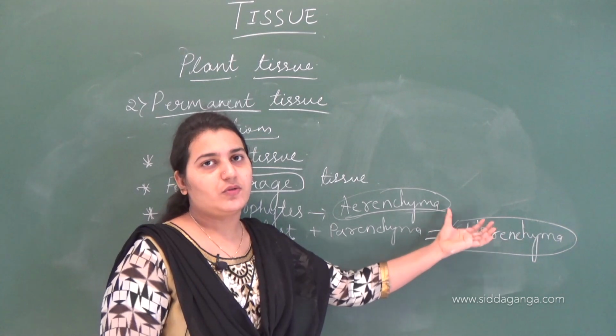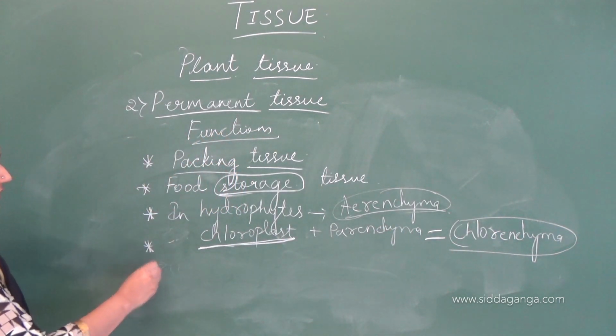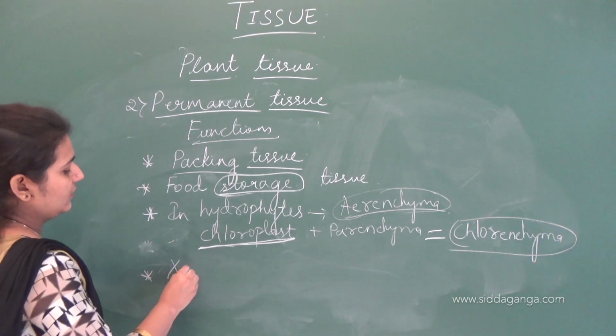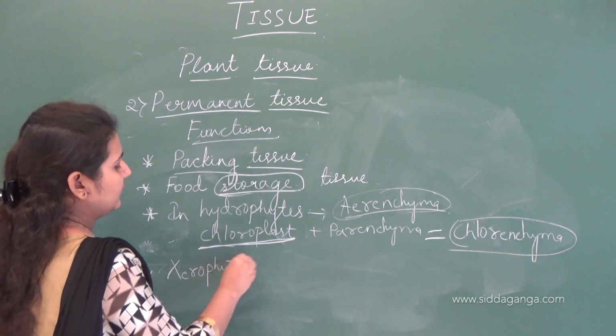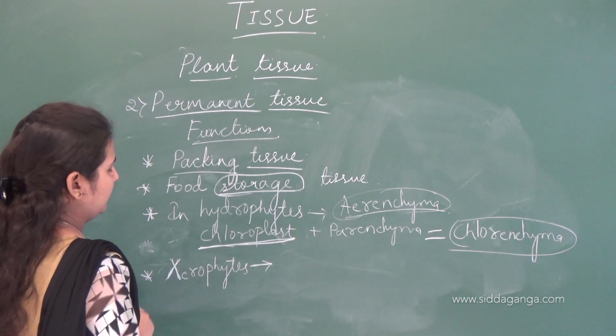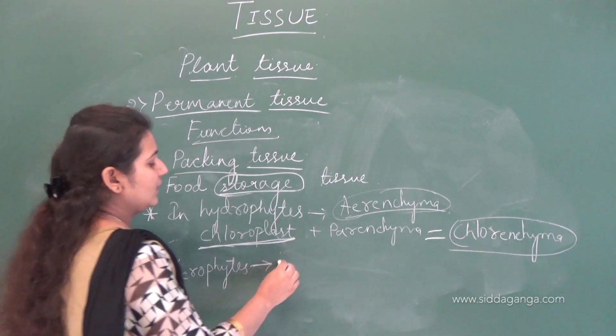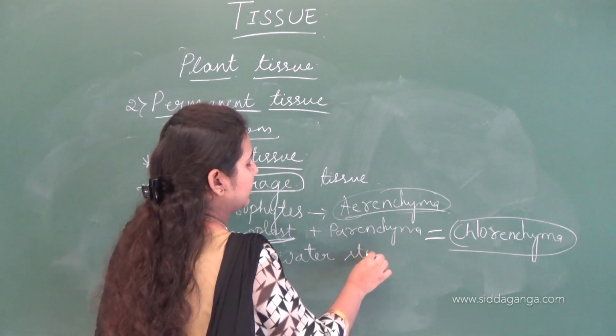Chlorenchyma, presence of chloroplast. And in xerophytes, xerophytes means plants present in desert regions, desert plants. These parenchyma act as water storage tissue.